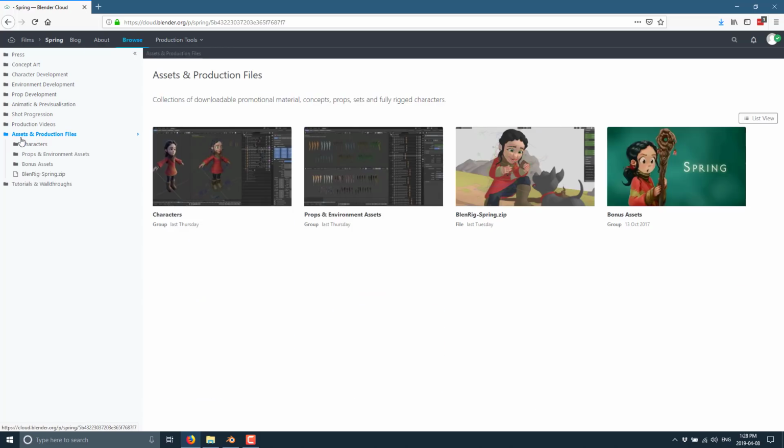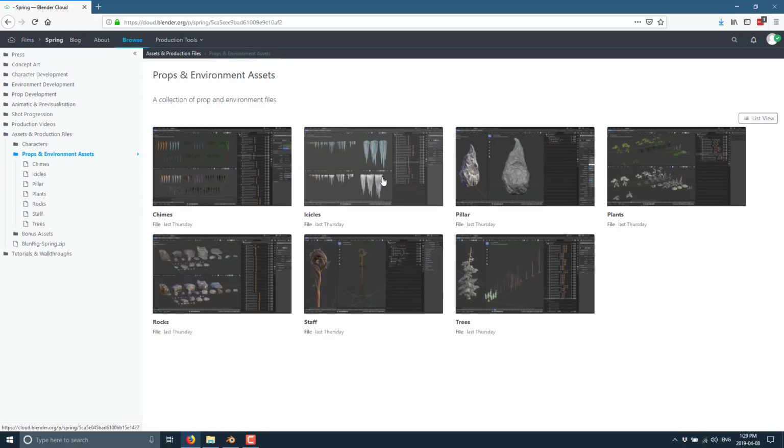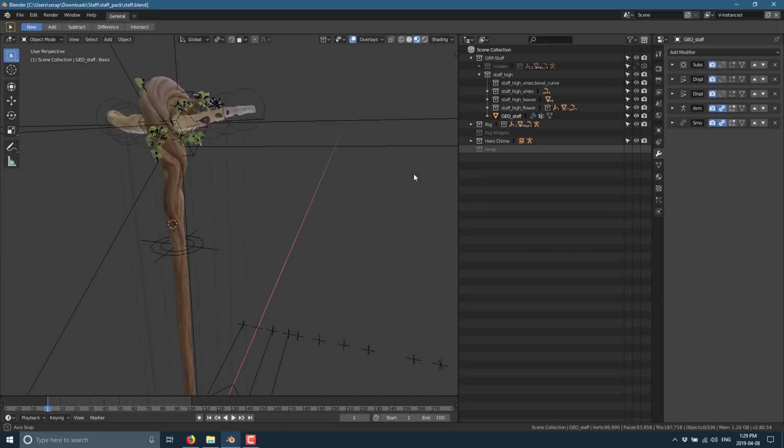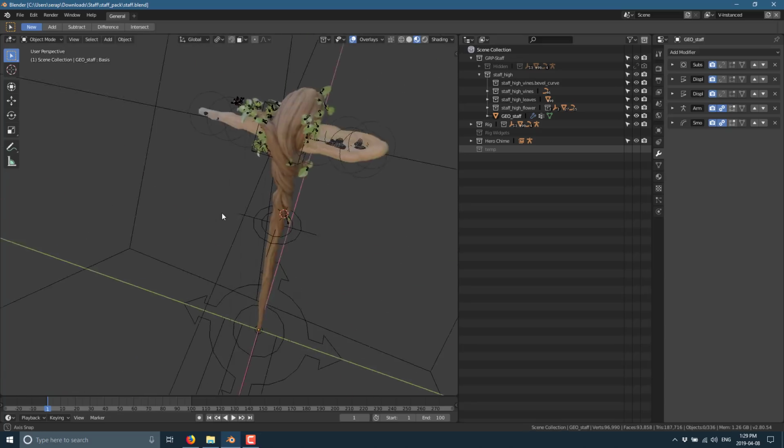So for example, you could go into the assets, and then we have access to all the characters fully rigged. We also have access, obviously, to the rig that was used. We've got access to all of the props. And so you see here we've got chimes, icicles, pillars, plants, rocks, the staff, and trees. And for example, the staff I already have open. So here you can see the little girl's staff as a production environment or asset running in Blender 2.8.